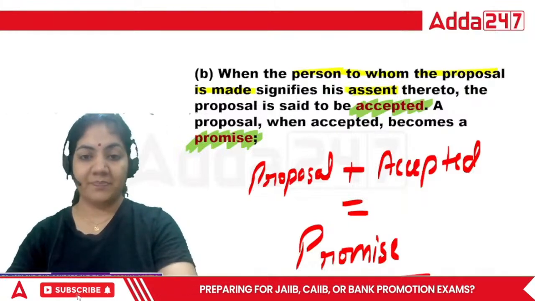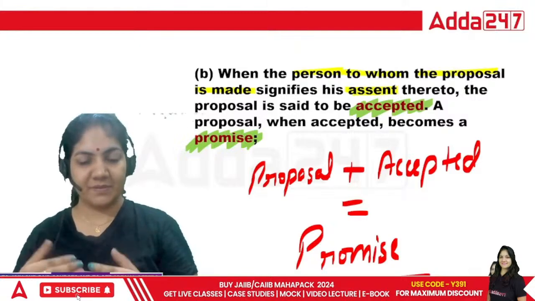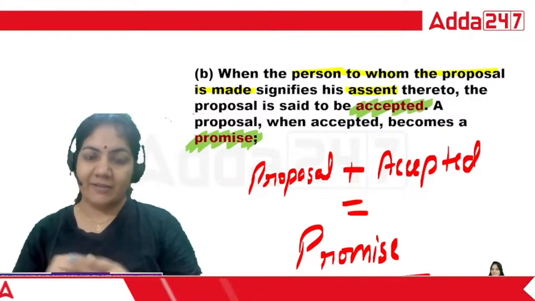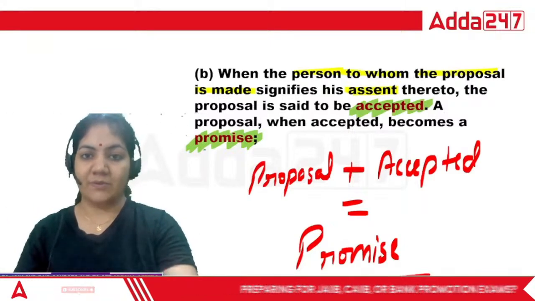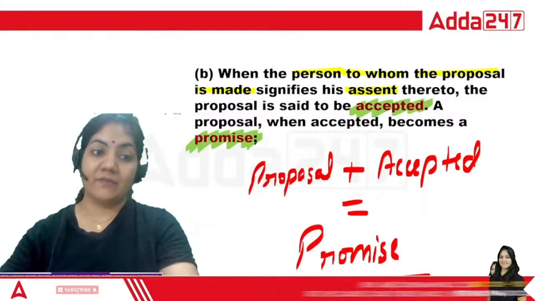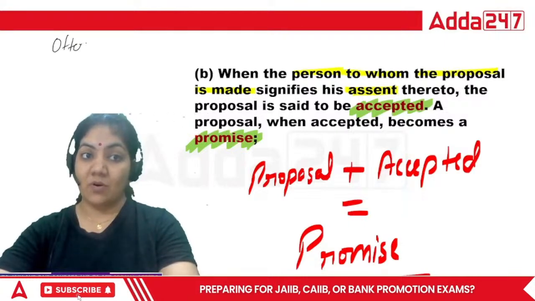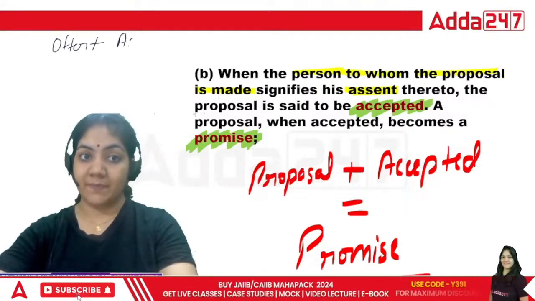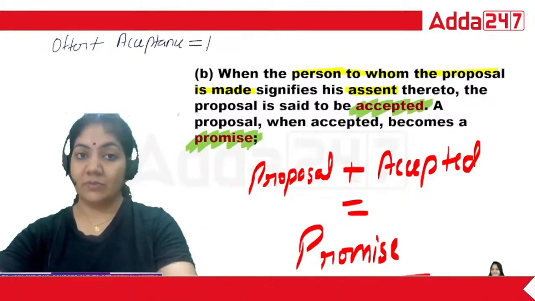That is clear? Proposal plus acceptance is equal to promise. I think three terms we have done: proposal, acceptance, and promise, right? So if you just remember the formula of contract: offer plus acceptance is equal to promise.